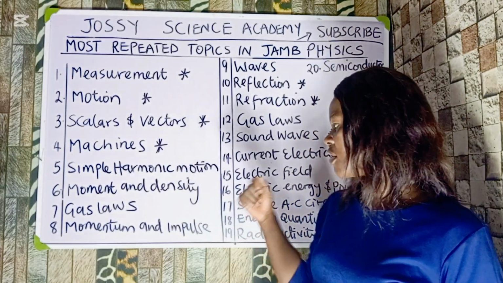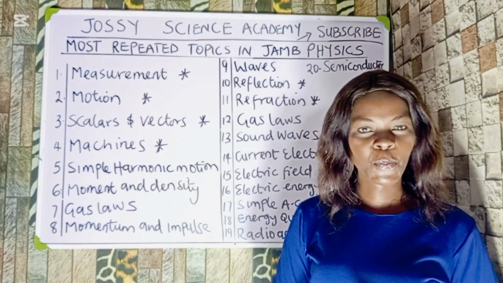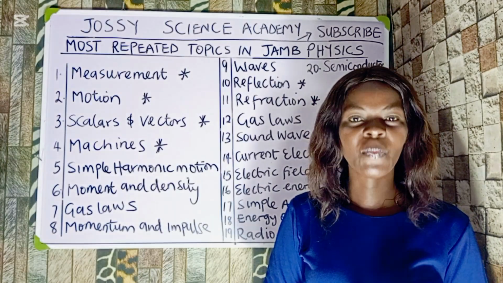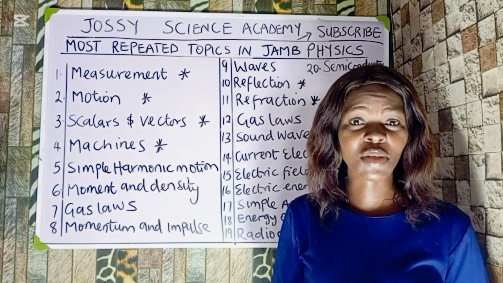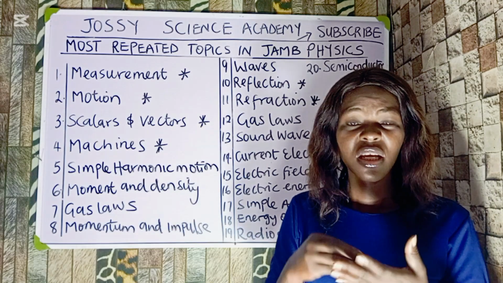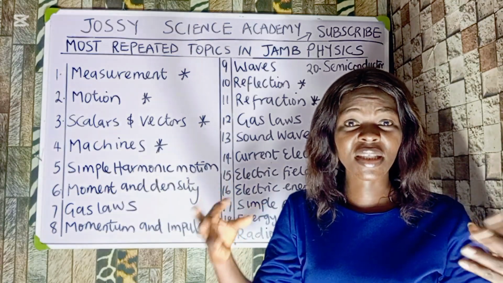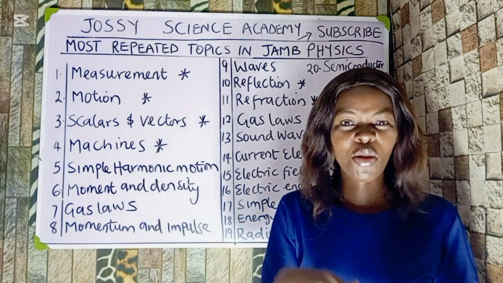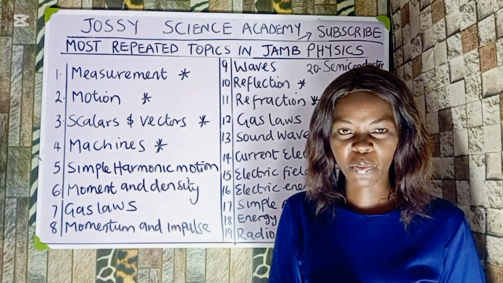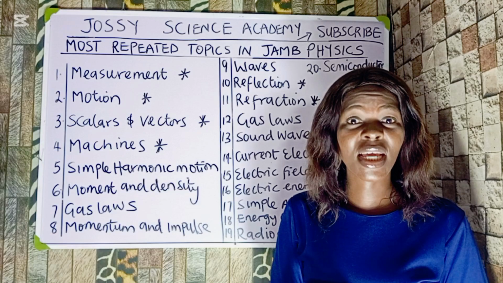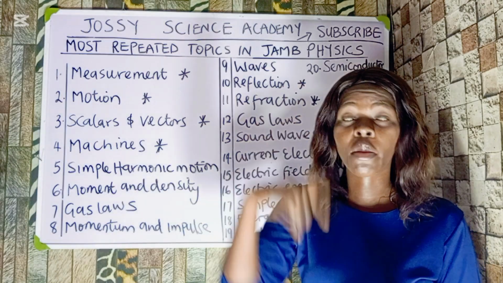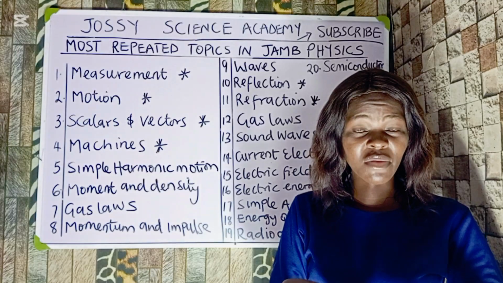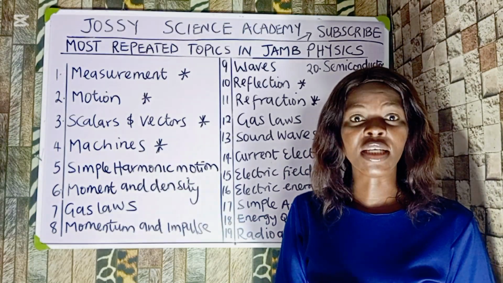That is just it. The next one is momentum and impulse. Under momentum and impulse, you should know Newton's first law, second law, and third law, and the conservation of linear momentum, the application, and the formulas. If two bodies are moving towards each other and they collide, you should know how to get their common velocity. Very, very important. Also, a body in a lift: if it is going up or coming down, is it moving with the force of gravity or against the force of gravity? You should know the weight of a body in a lift.